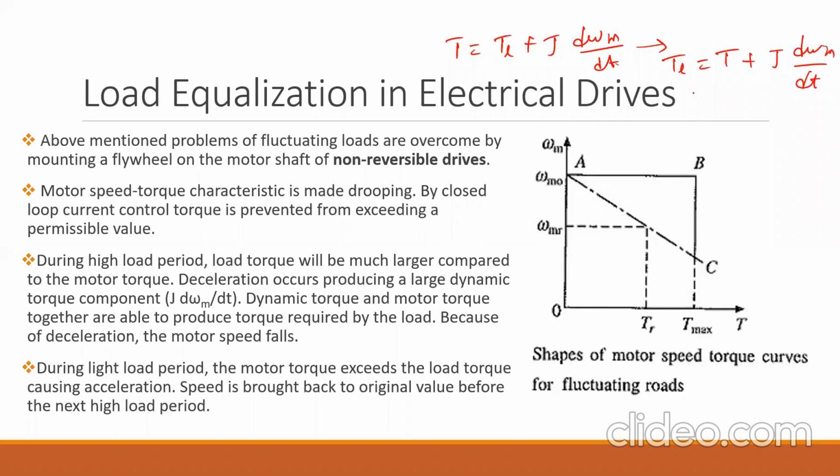This is valid when TL is very large as compared to motor torque T. If you want to run the load, you have to provide the rated motor torque plus the extra J d omega m by dt, and this part will be provided by the flywheel. This information is given here.